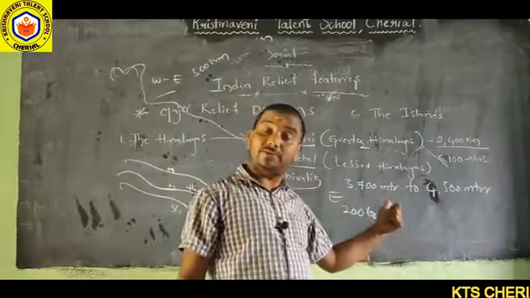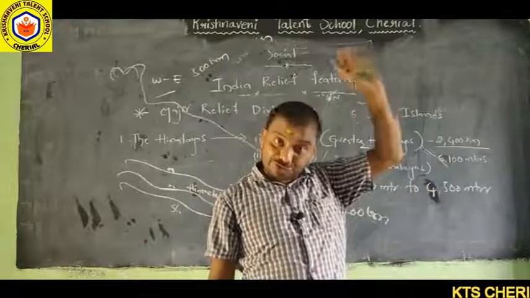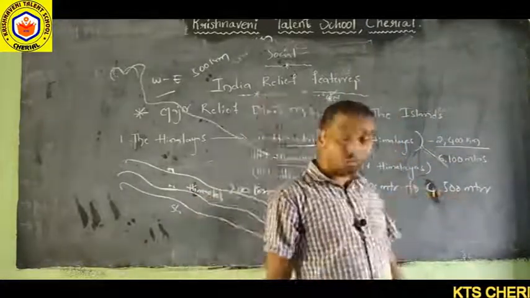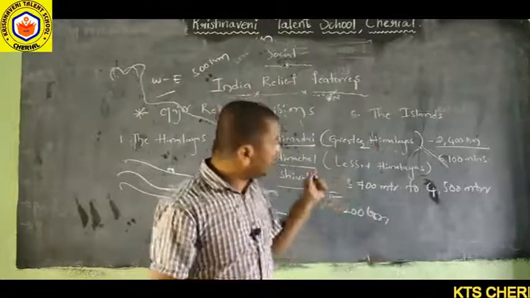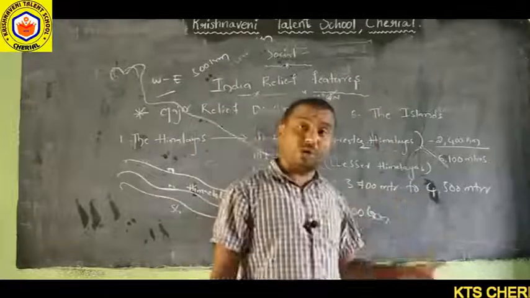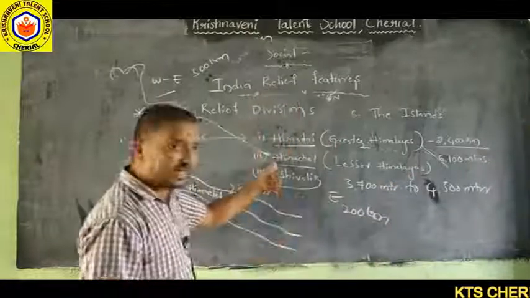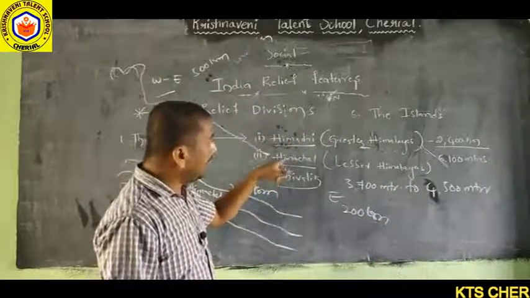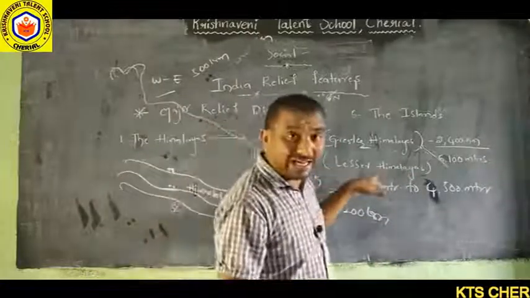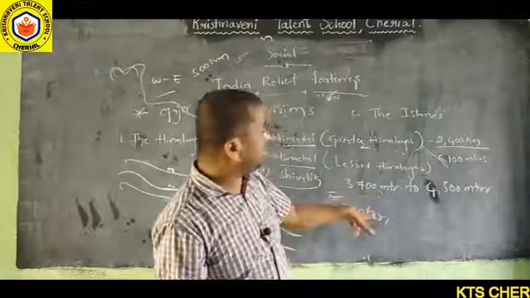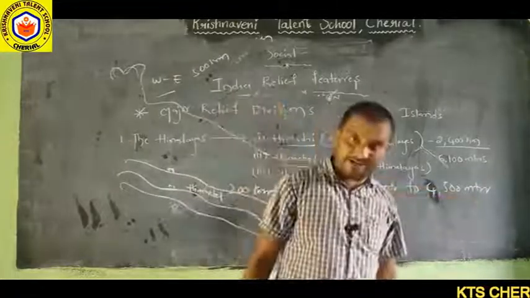Some areas are 3,500, some areas 3,700, some areas 4,500, like that.